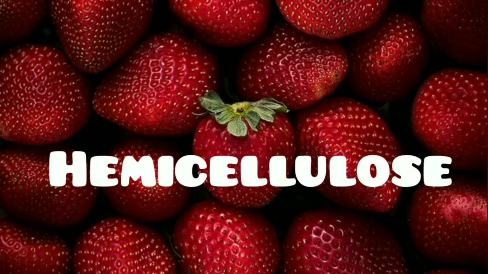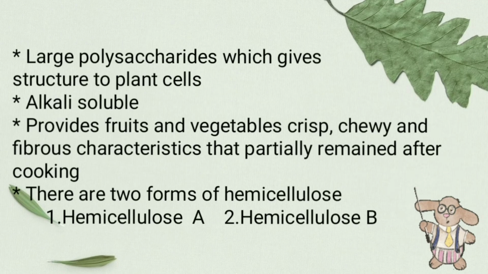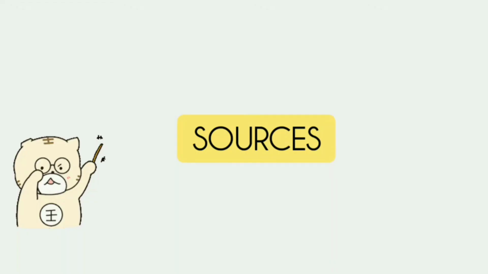Now, let us discuss hemicellulose, and let us begin with an introduction. Hemicelluloses are large polysaccharides which provide structure for plants. These are alkali soluble, and hemicelluloses provide fruits and vegetables crispy, chewy, fibrous characteristics that partially remain after cooking. There are mainly two forms of hemicellulose, that is hemicellulose A and hemicellulose B.